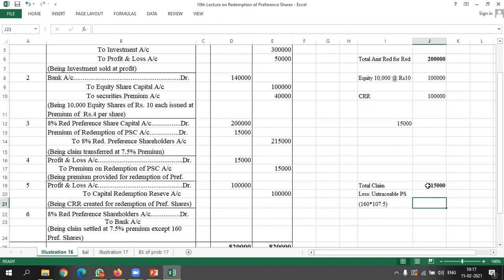So 160 multiplied by 107.5 because we are paying 7.5% premium. So on 100 rupees we are paying 7 rupees 50 paisa. So therefore 160 multiplied by 107.5. So we are getting 17,200. So total amount we are paying to preferential holders is 1,97,800.